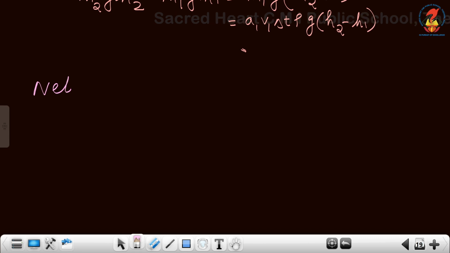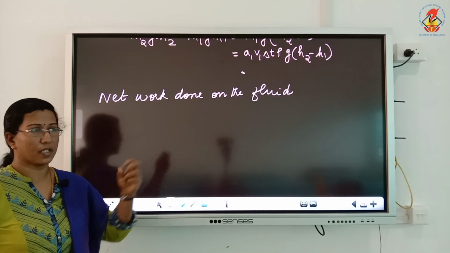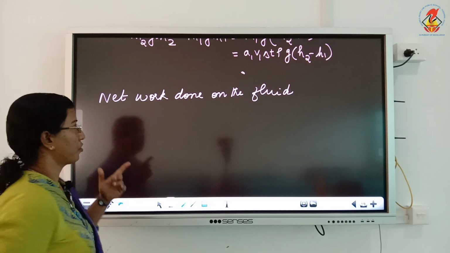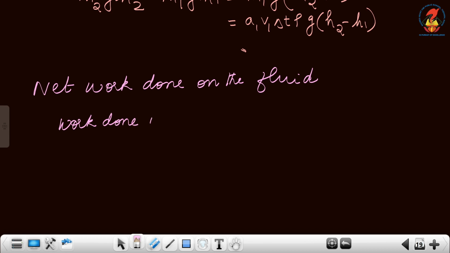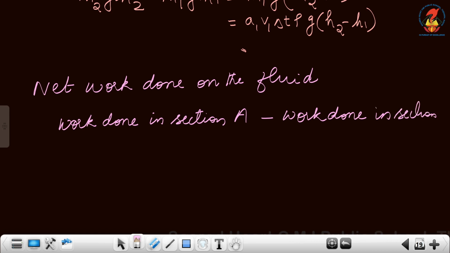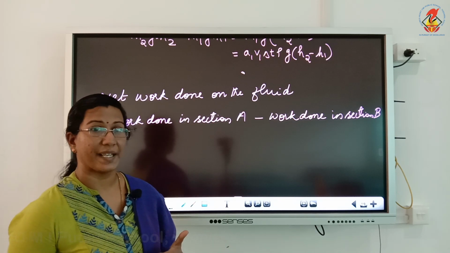Next, the net work done on the fluid. More work has to be done to move the liquid in section A than in section B, which means net work done is equal to work done in section A minus work done on the liquid in section B. And for work done, we obtain the expression for energy due to pressure, or work done, is equal to what? P into V.